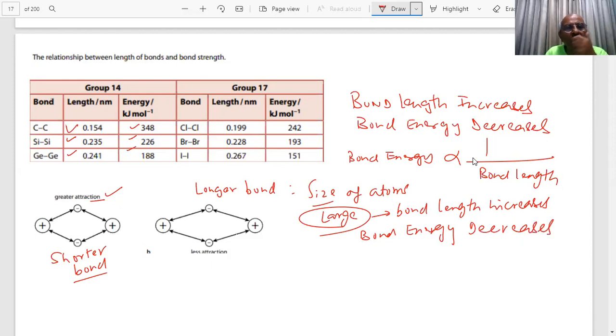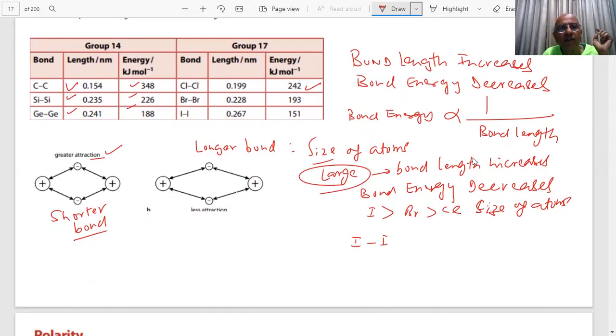Now we have shown it here. For example, in Cl, the length is 0.19 and bond energy is 240. As the size of the atom increases, I is larger in size than Br, and Br is larger in size than Cl. This is the size of atoms. Therefore, what is the story?